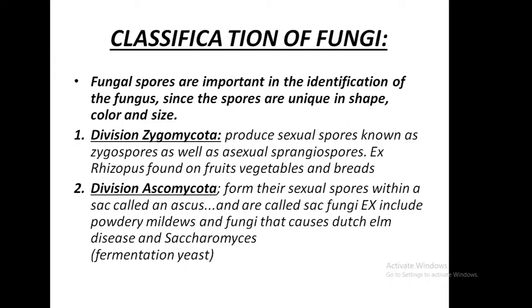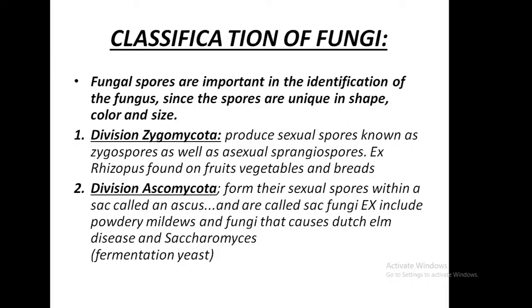It is found in fruit, vegetables, and bread. Those fungi which grow in fruit, vegetables, and bread are known as Rhizopus.